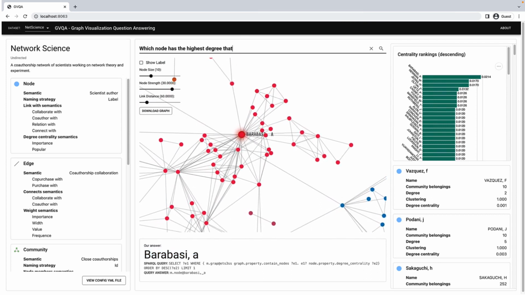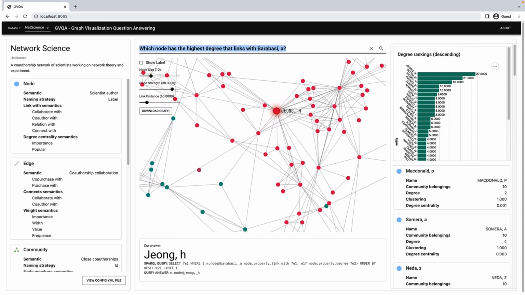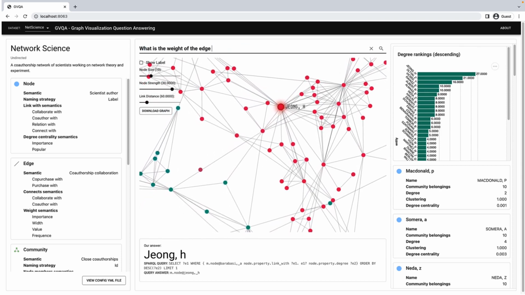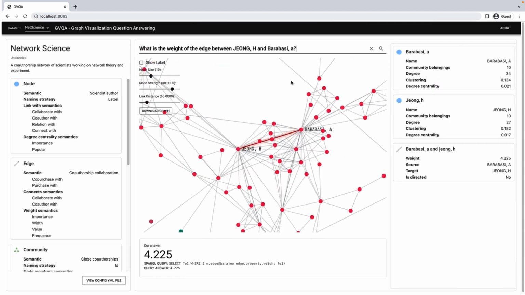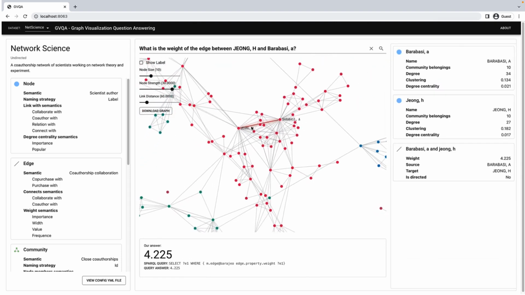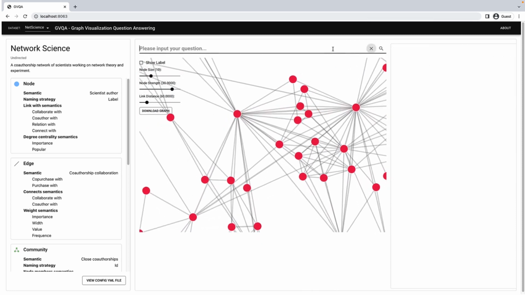Next, we are curious about which node has the highest degree that links with Barabasi. We get the answer of Jeong, and the auxiliary bar chart has become the degree rankings of Barabasi's neighbors. How about the weight? We ask, what is the weight of the edge between Jeong and Barabasi? We got 4.225.